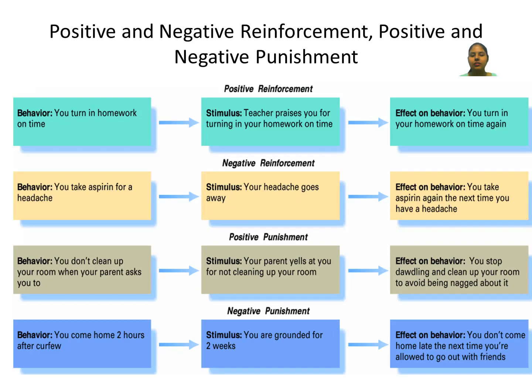You didn't reach home on time, and due to that, what happened? Your parents are angry at you, asking why you are late, and then they say, "Now no more outings, you are grounded for two weeks." Now this is your negative punishment. I hope negative punishment, reinforcement, and positive and negative punishment are clear to you.